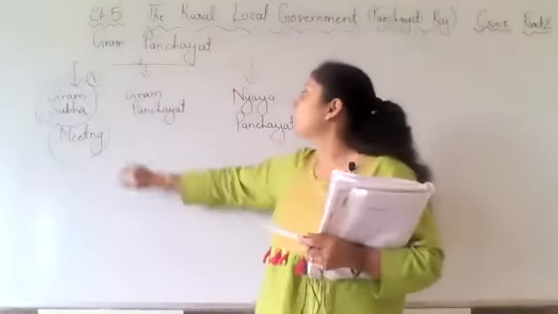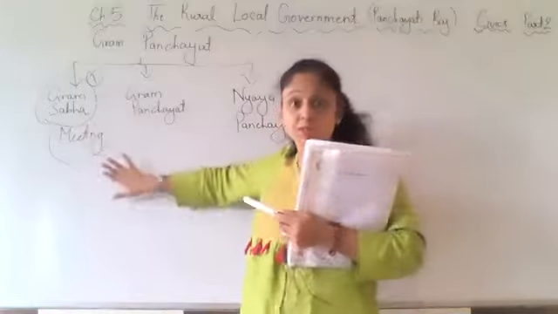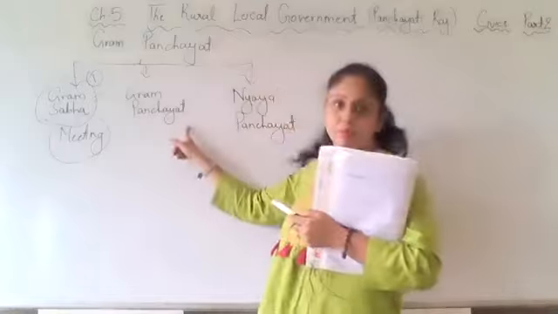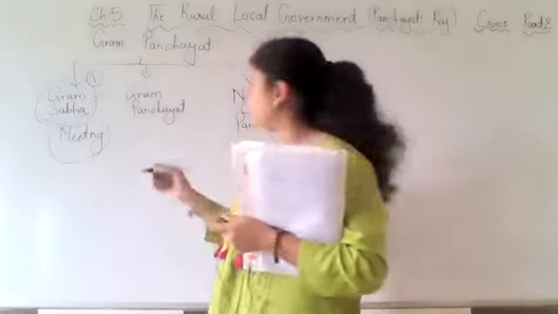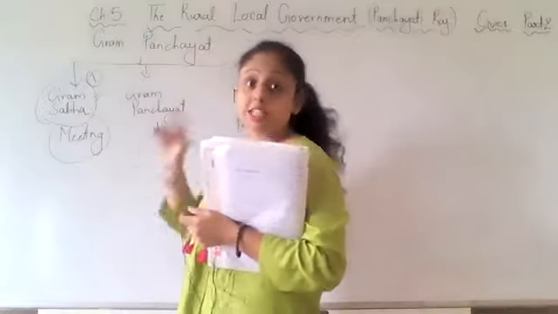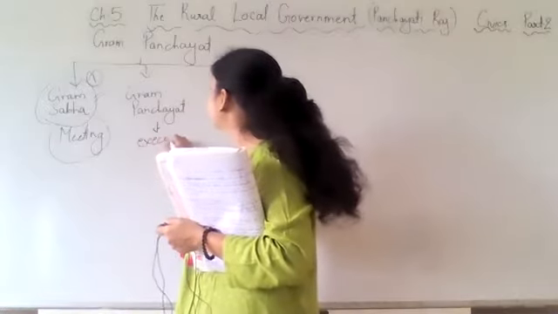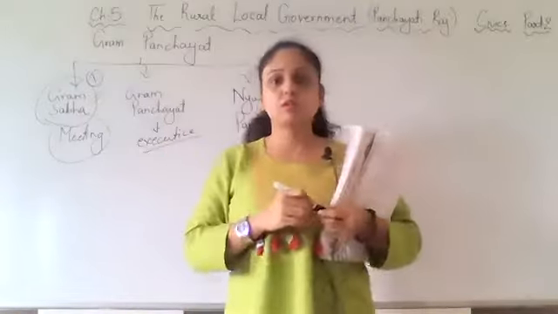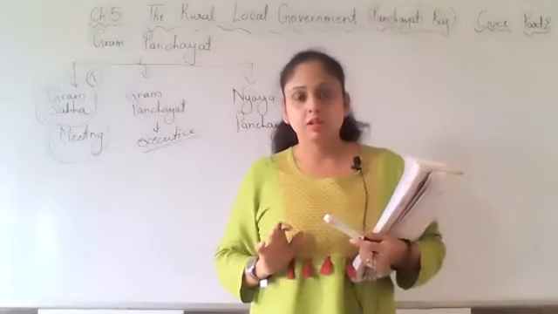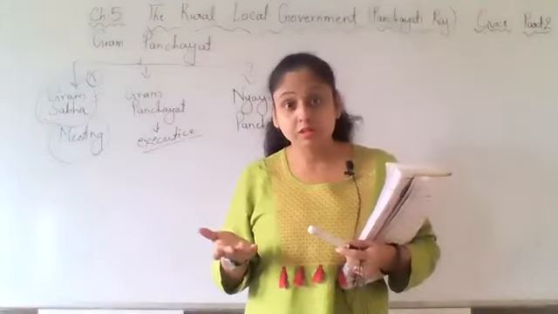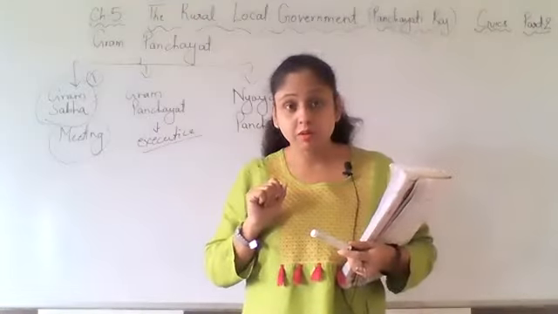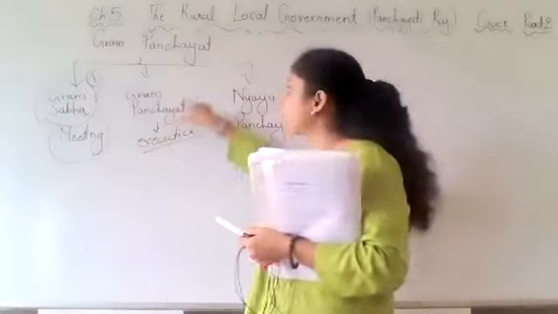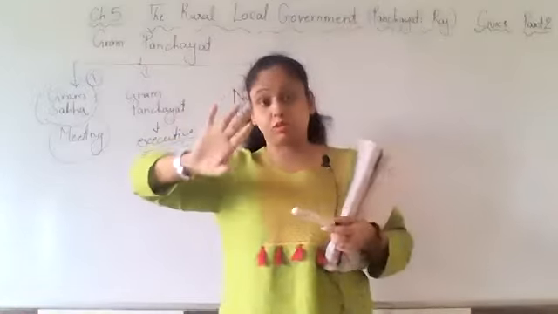Now see, we have Gram Sabha where the meeting is held and discussion happens, like in parliament. Then we have Gram Panchayat. Gram Panchayat is the body which is actually the executive body. Executive body means, we have made the rules. Who will work on the rule? There should be some people, no? Who will implement the rule? So the Gram Panchayat is the body that will implement the rule.